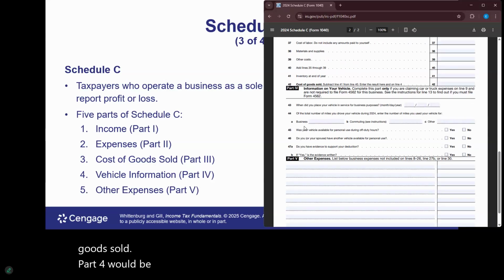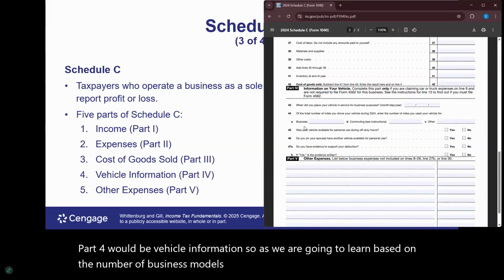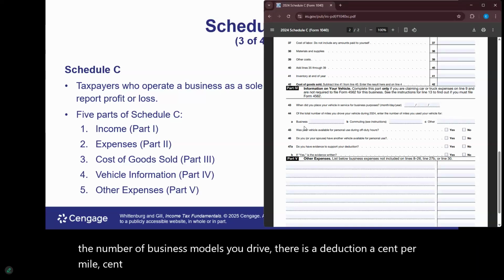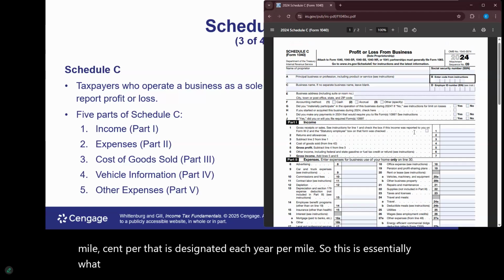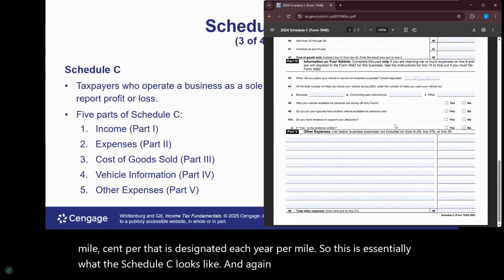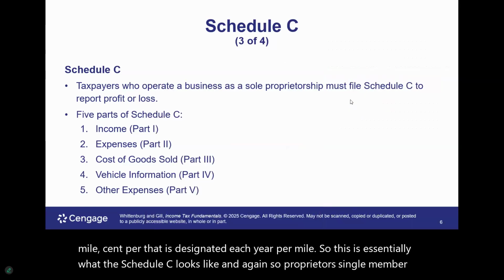So as we are going to learn, based on the number of business miles you drive, there is a deduction, a cent per mile, that is designated each year per mile. So this is essentially what the Schedule C looks like. And again, sole proprietors and single member LLCs utilize this form.